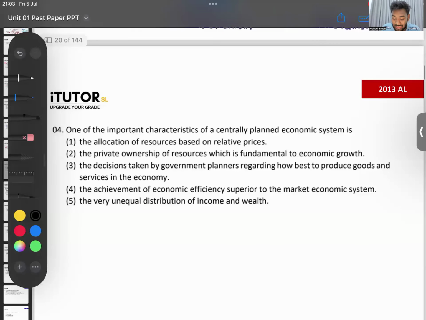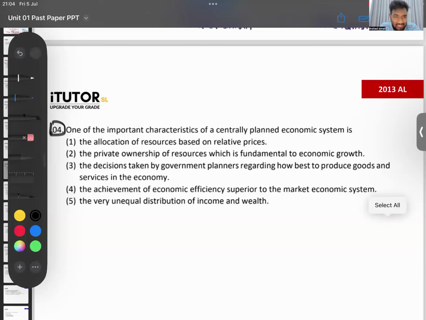One of the important characteristics of a central planned economic system is, which one do you think is a characteristic? The allocation of resources based on relative prices, private ownership of resources, decisions are taken by government planners regarding how best to produce goods and services, achievement of economic efficiency superior to market economy, unequal distribution of income and wealth.